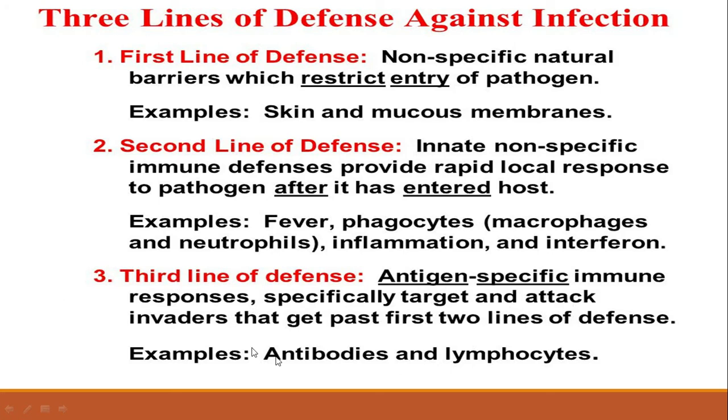It specifically targets and attacks invaders that get past the first two lines of defense. Third line of defense includes production of different antibodies and lymphocytes.